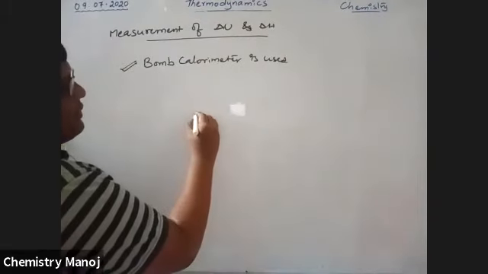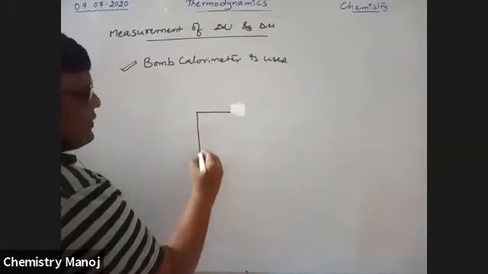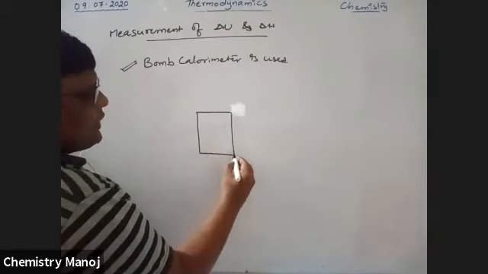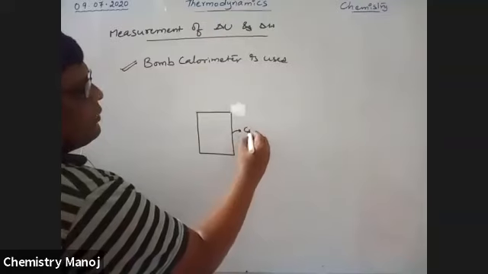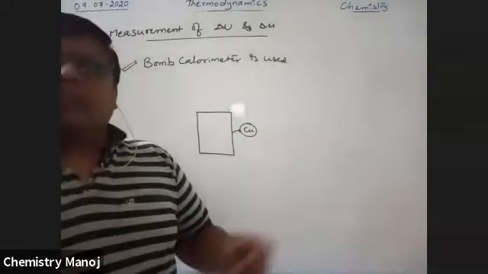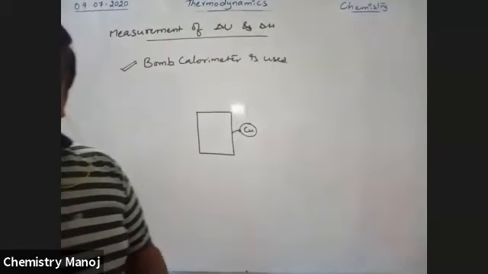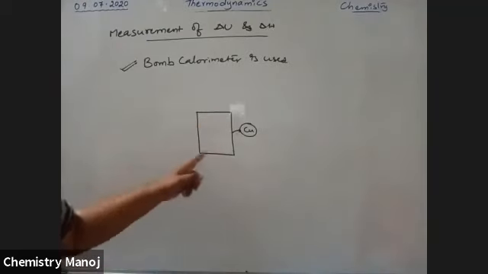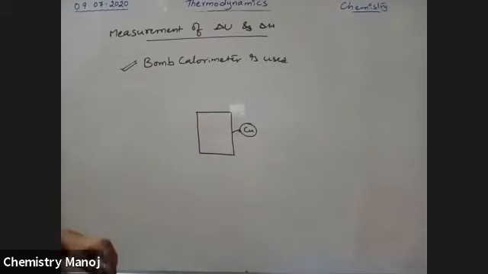The bomb has conducting walls, my dear boys. This is a vessel made of, let it be, copper. Is copper a good conductor of heat or not? Yes, it is a good conductor. It is the conducting wall.